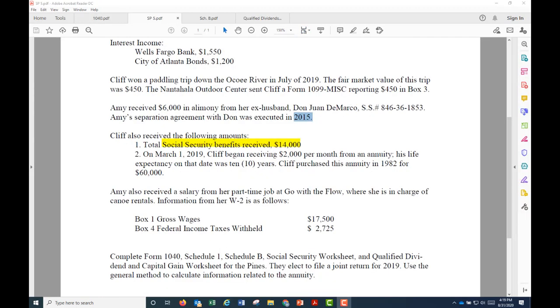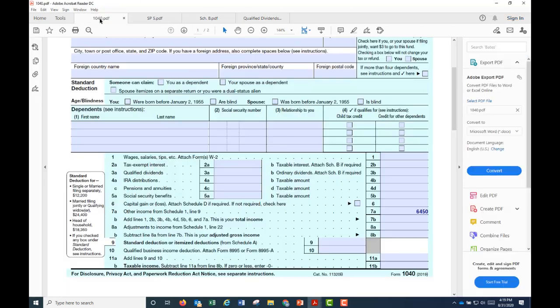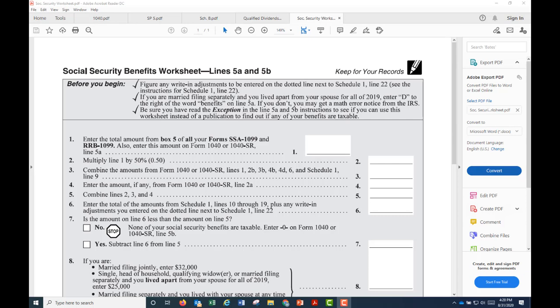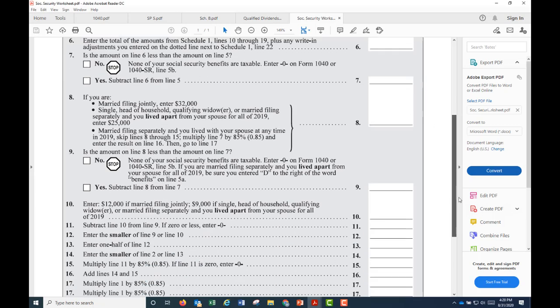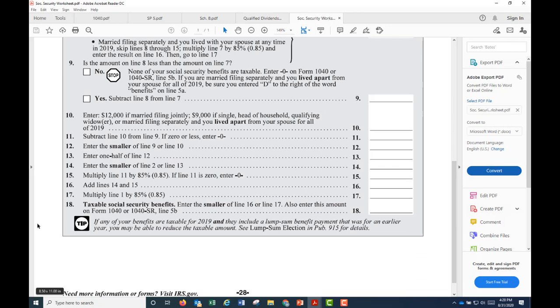Next, Cliff also received the following amounts. Social Security benefits received $14,000. Where is that reported on 1040? Right here, $14,000. We have to determine the portion of that that's taxable. And we know we used the Social Security benefits worksheet for lines 5A and 5B. The $14,000 goes here on line 1. And based on that, we'll determine the Social Security benefits that's taxable. That amount goes on line 18, and line 18 is carried over to line 5B of Form 1040.